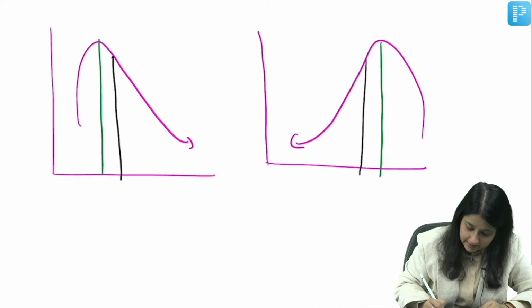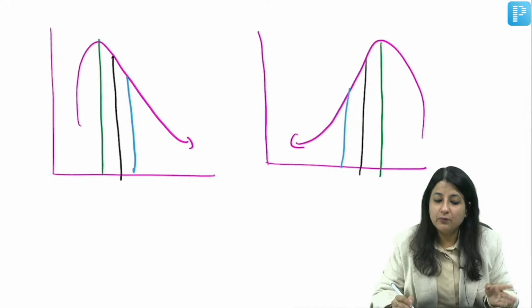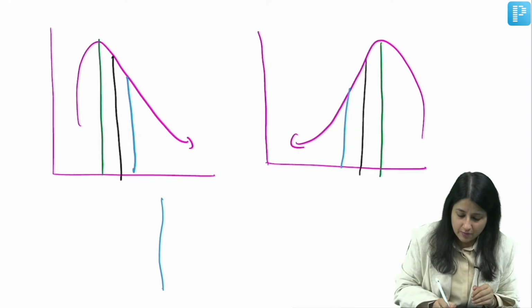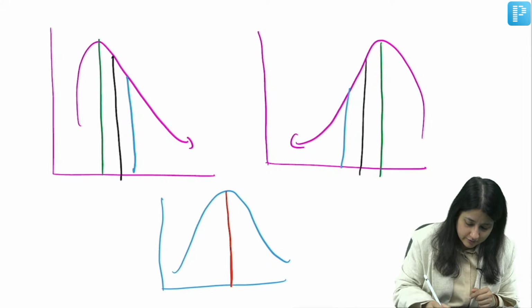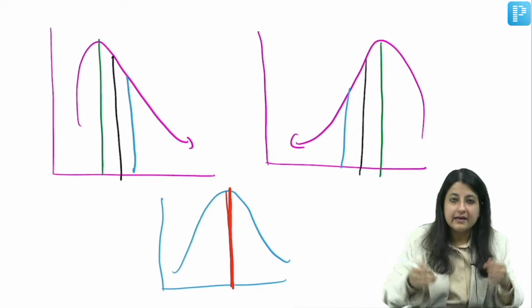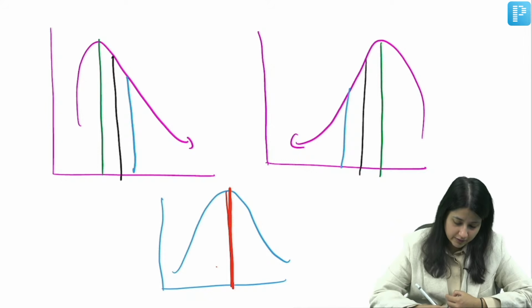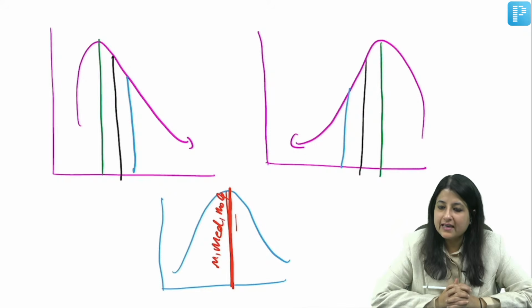Which one is the mean, which one is the median, and which one is the mode? You all know that in a normal distribution curve, in this central line only, you have mean, median, mode, because they are all equal. Everything is on the same line.